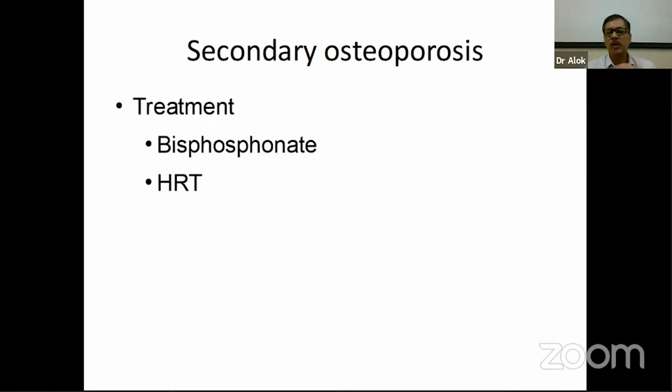The treatment for primary hyperparathyroidism-associated osteoporosis is, number one, the surgical treatment for the hyperparathyroidism. One of the indications for surgery for hyperparathyroidism is osteoporosis itself. After that, the treatment is bisphosphonate. Bisphosphonate will take care of both hypercalcemia as well as osteoporosis. And in some cases in women, if it is a problem, hormone replacement therapy can be done.